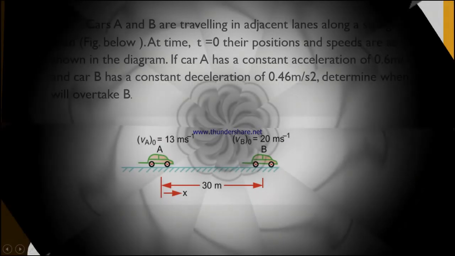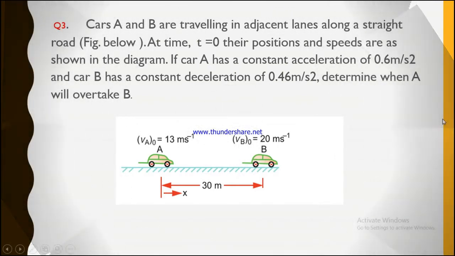Okay, ወደ ቀጣዩ ጥያቄያችን እንለፍ question number 3 it says that cars A and B are traveling in adjacent lanes along a straight road shown in the figure below at time t equals to 0 their positions and speeds are shown in the diagram so we can easily look at the diagram so the initial conditions at t equals to 0 are given that means at t equals to 0 the initial velocity of car A was 30 meters per second and that of car B was 20 meters per second and both of the two cars are separated at 30 meters at t equals to 0.